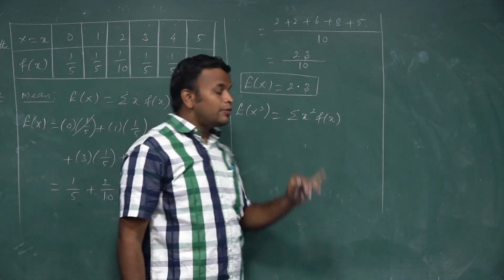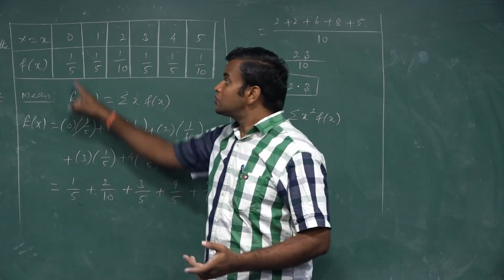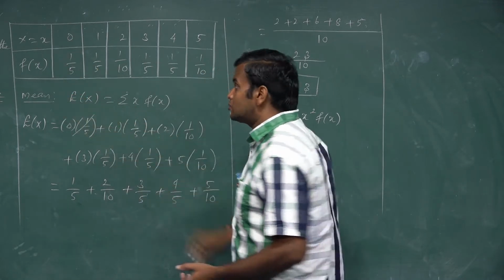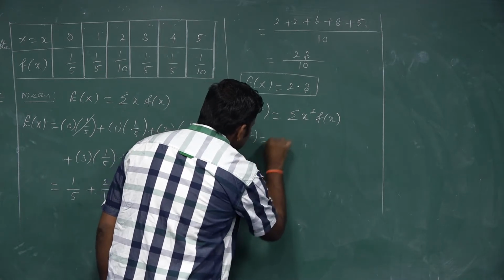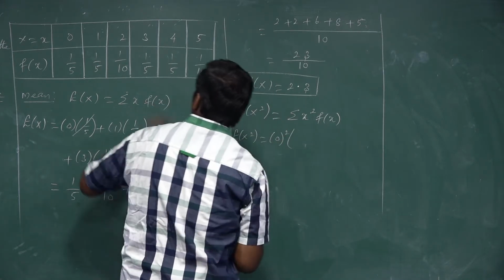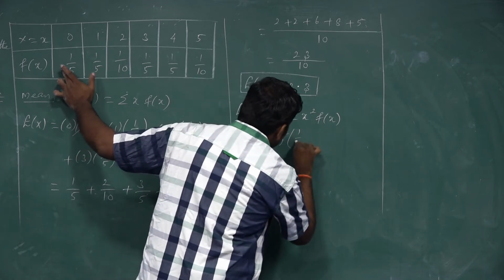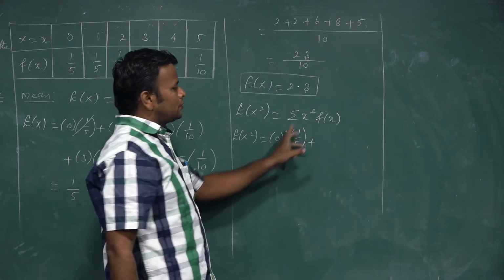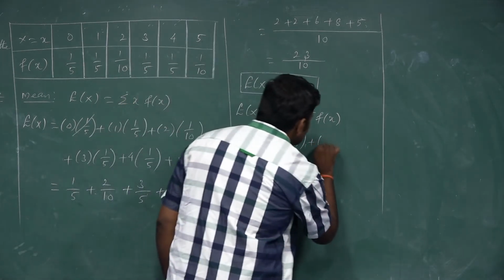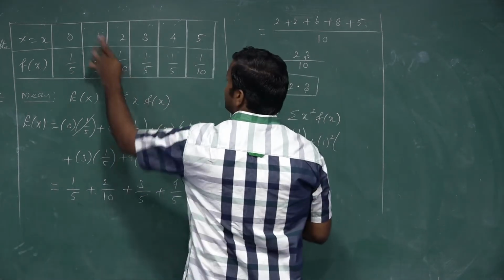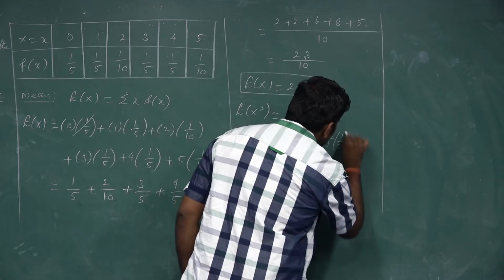What is the first random variable value? This is the table. The first random variable value is 0, so 0 square, and its probability value is 1 by 5. Plus, the next random variable value is 1, so 1 square, and its probability value is 1 by 5.